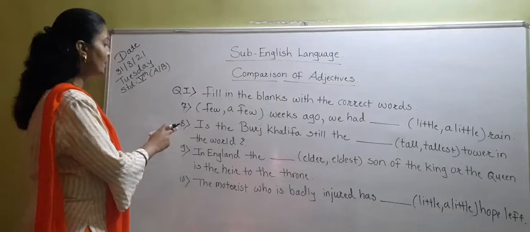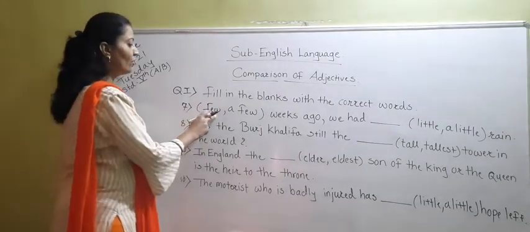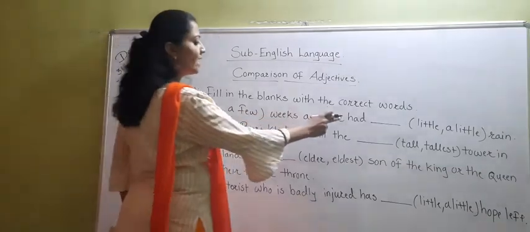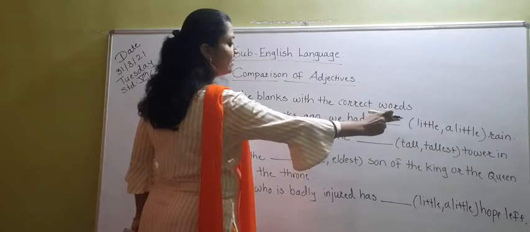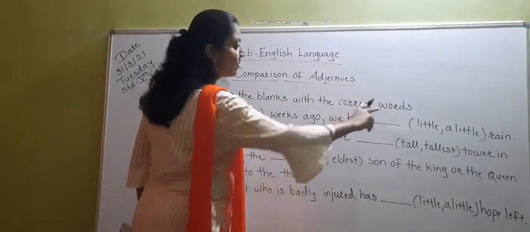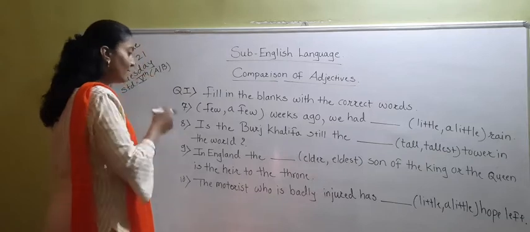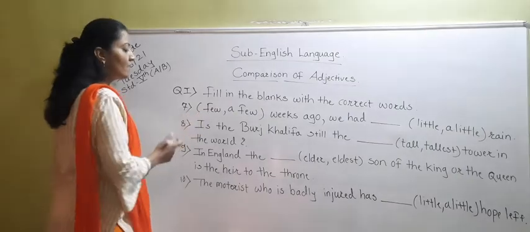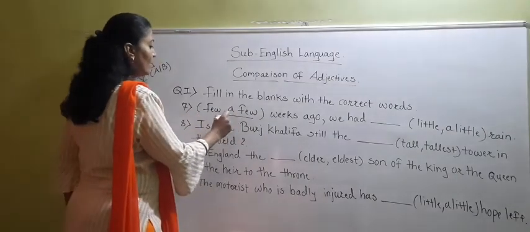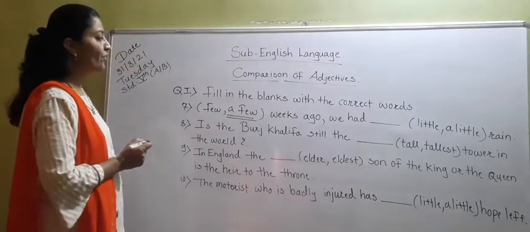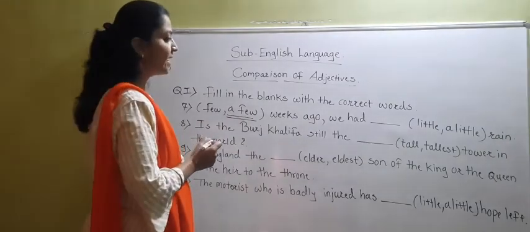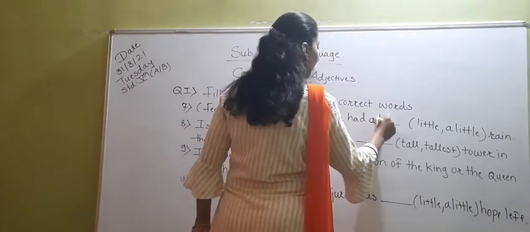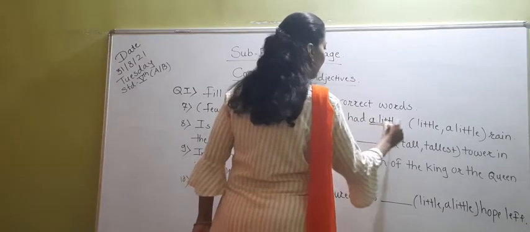Now students, see the seventh sentence. In the bracket, few, a few. Bracket complete. Weeks ago we had dash dash little, a little. Bracket complete. Rain. So here fill in the blanks is not given. You have to underline the word. So which is the correct word? A few. So you have to underline this word. A few weeks ago, we had a little rain. What we will have to write here? Little. A little rain.